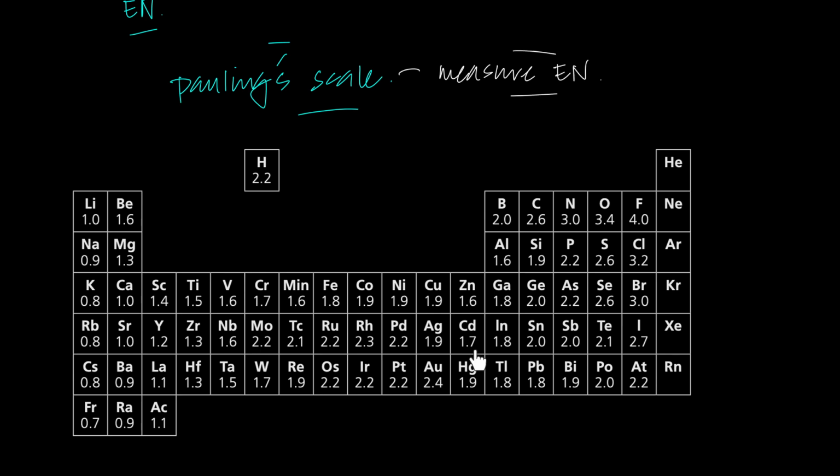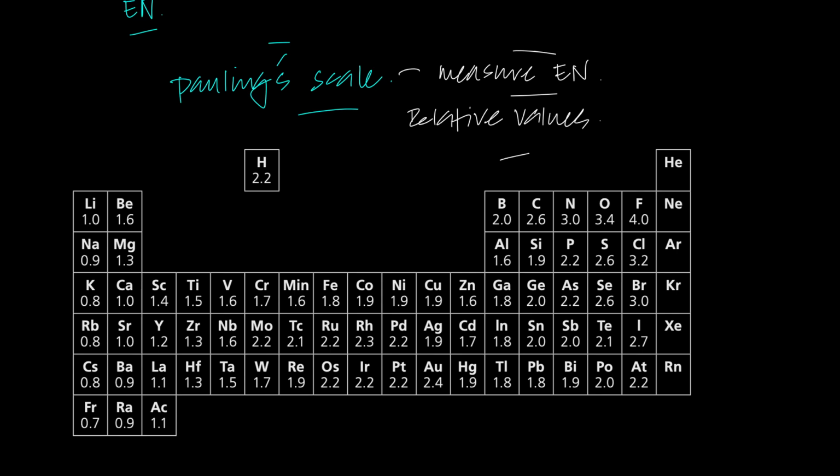How did he come up with these values? He compared all the elements to each other. How did he compare elements to each other? None of our concern how he came up with the scale. But realize they are all relative values. They're not absolute values. They're just relative to each other.